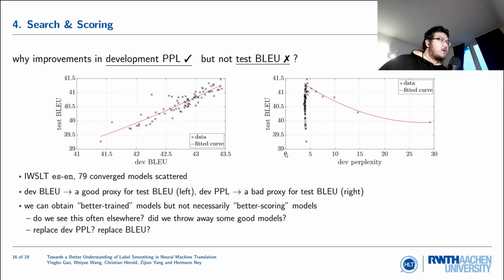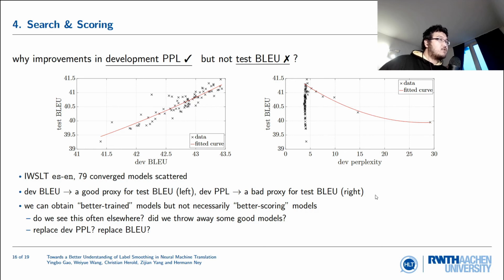But when we plot test BLEU versus dev perplexity, we see the problem. In the low or bad perplexity region, it follows roughly this red curve. This is exactly how we do the fit, which means the better the dev perplexity, the better the test BLEU score. But in the region of low dev perplexity, we see many systems with very, very different test BLEU scores, and our LM and MT smooth models are among these. So in other words, we can obtain better trained models in terms of dev perplexity, but not necessarily better scoring models in terms of test BLEU.